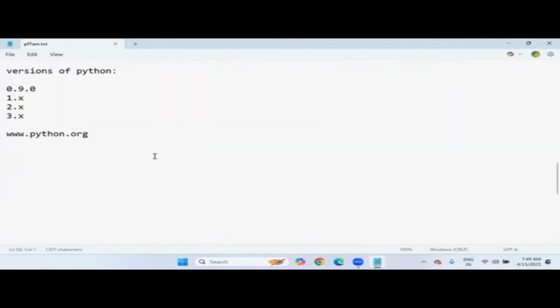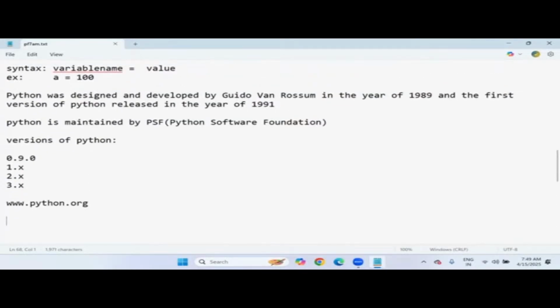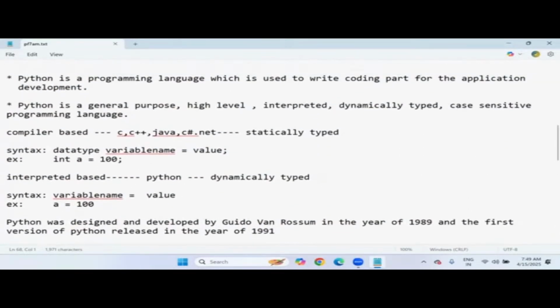Tomorrow onwards, the basic coding concepts will begin, after launching the editor tools after installation of Python software. So slowly we'll start the coding part with fundamental concepts. So that's all from my side today. If you have any questions, you can feel free to ask me now.